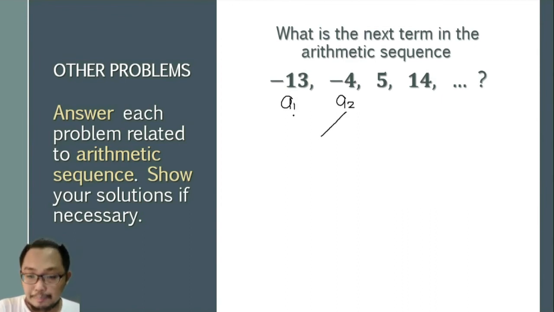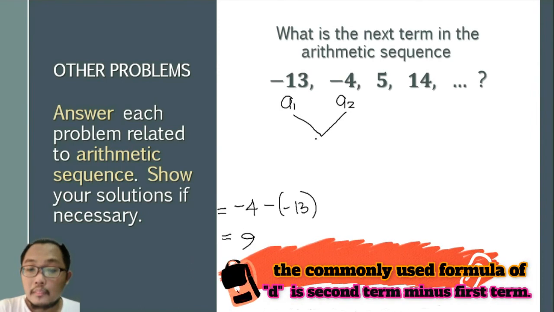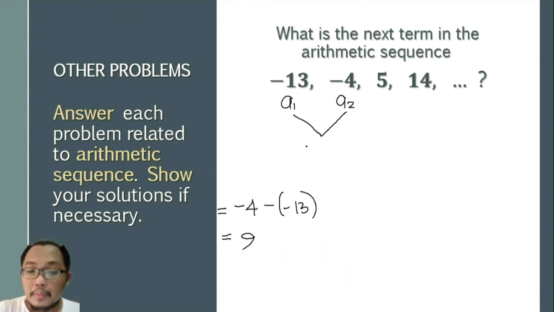So having the difference of these two terms, let me do some scratch work here. We have negative 4 minus negative 13 for our common difference, which is equal to 9.